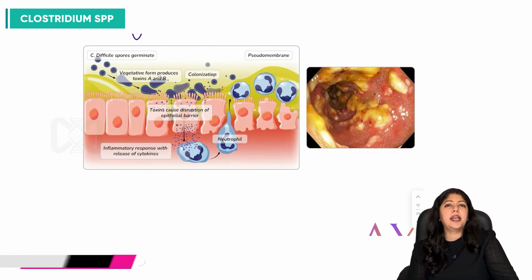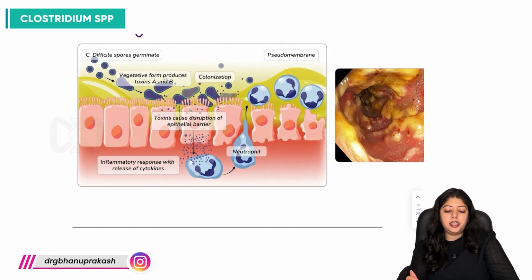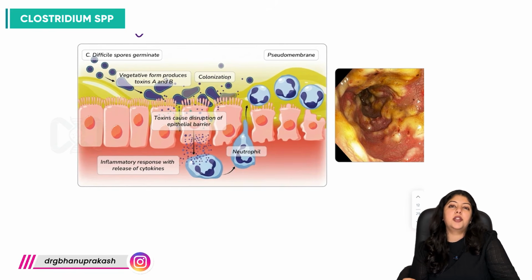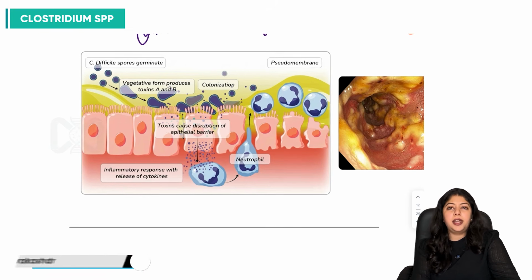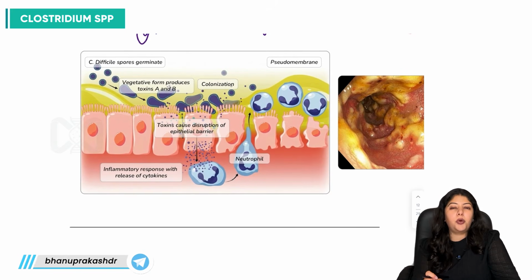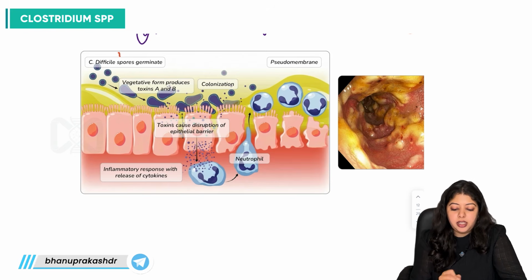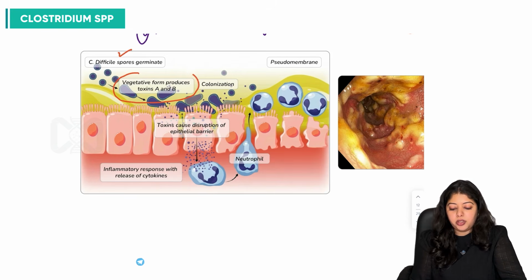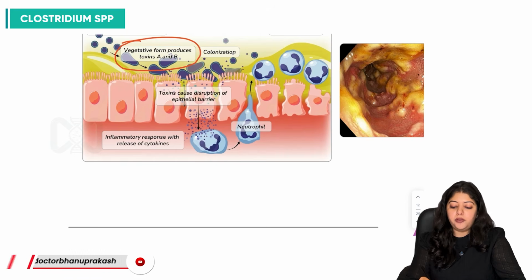So what is the mechanism? How is this pseudomembrane forming? What happens is these Clostridioides difficile spores germinate in the intestine when there is disruption of the normal flora, right? Normally, otherwise also, they are entering inside. It is not just the spore, but spore germination that is producing the manifestation. So these spores germinate, and once germinated, they form toxins. They produce toxin A and toxin B. So what is the role of these toxins?